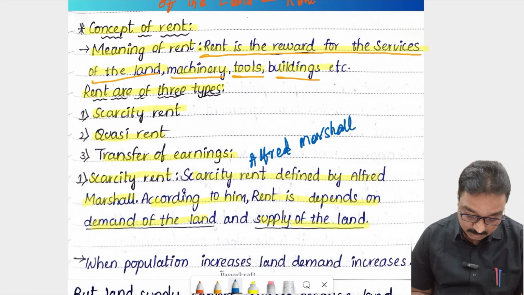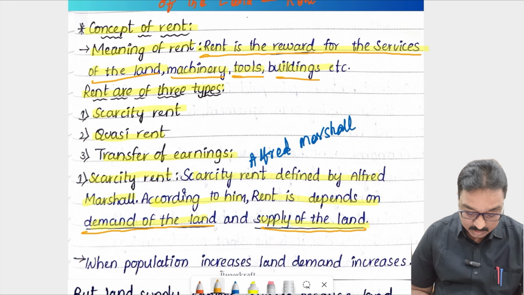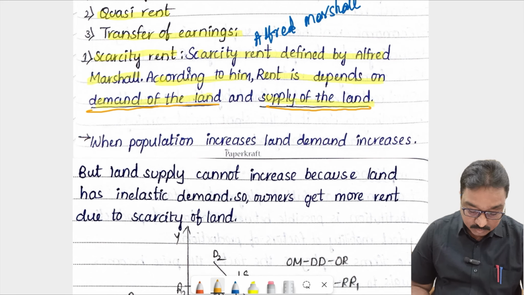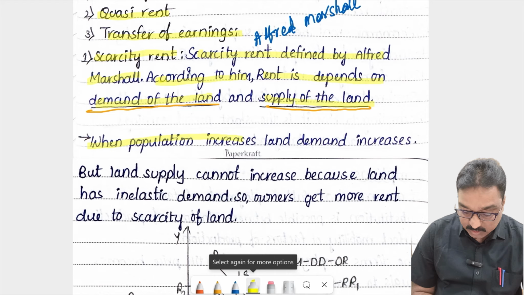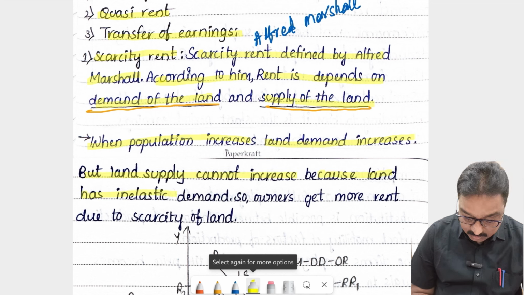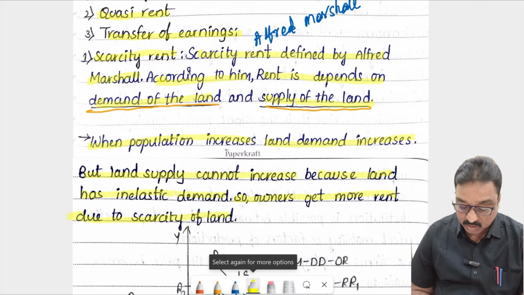Alfred Marshall. Listen here. The rent depends upon the demand for land and the supply of land. So generally, when the population increases, land demand also increases. Land supply cannot increase because land is inelastic. So owners get more rent due to the scarcity of the land.